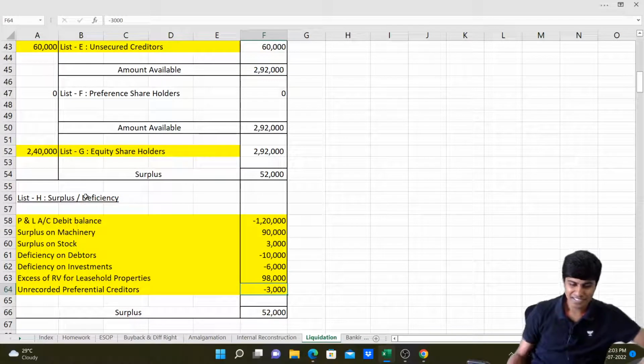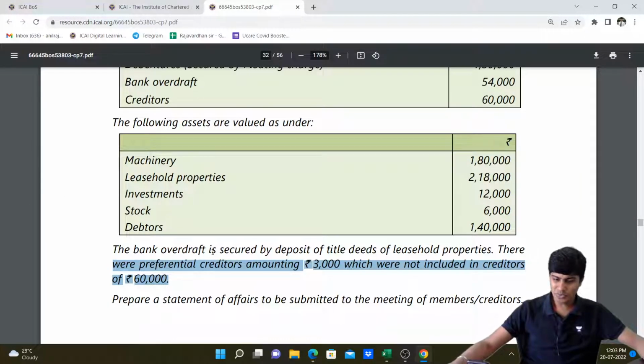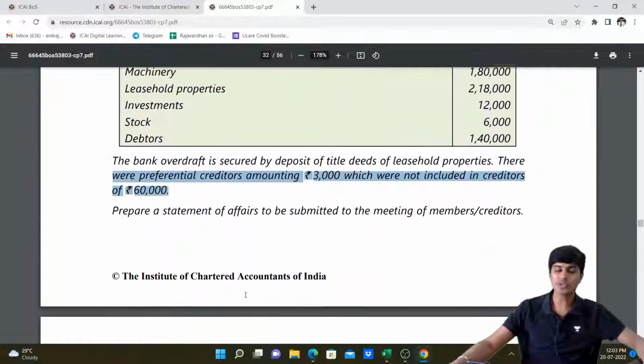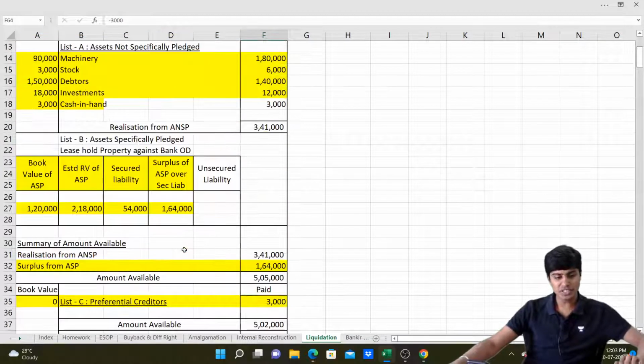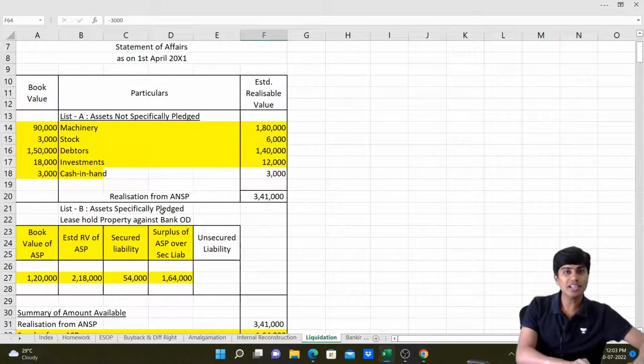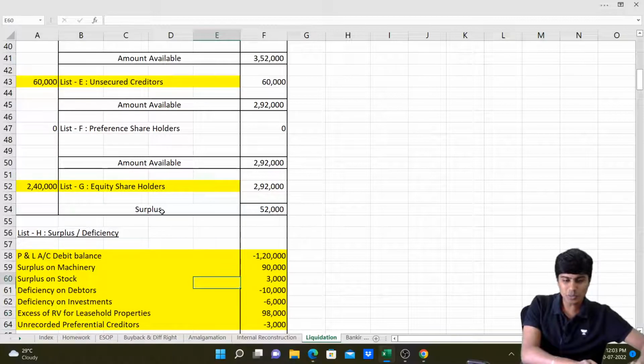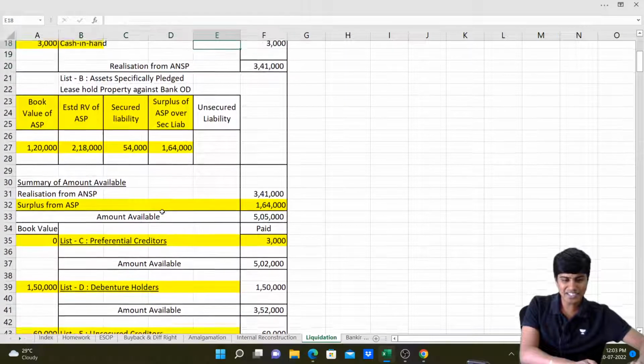Got it, everyone? Great. What do we have after that? And that's it. Nothing else. Entire question is done. Let's just close our format now. So if we come to list A, we have the realization from all the assets except cash. Cash cannot be sold. What cash we have is the cash realized.